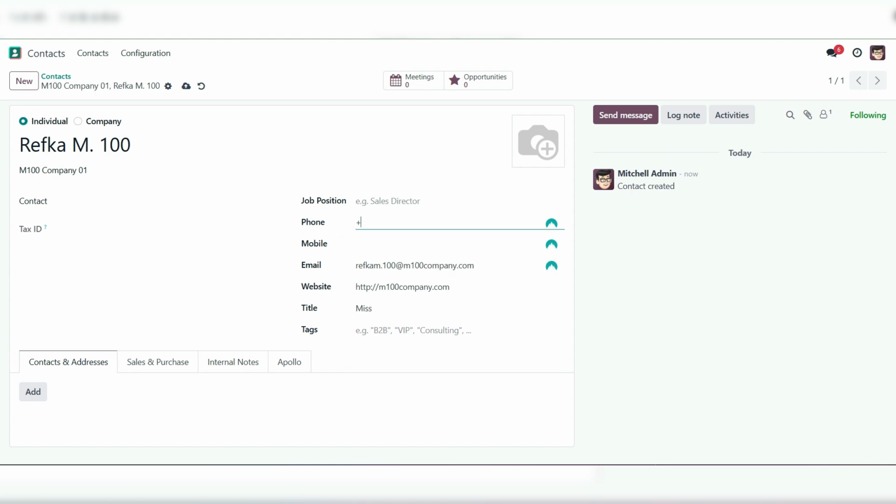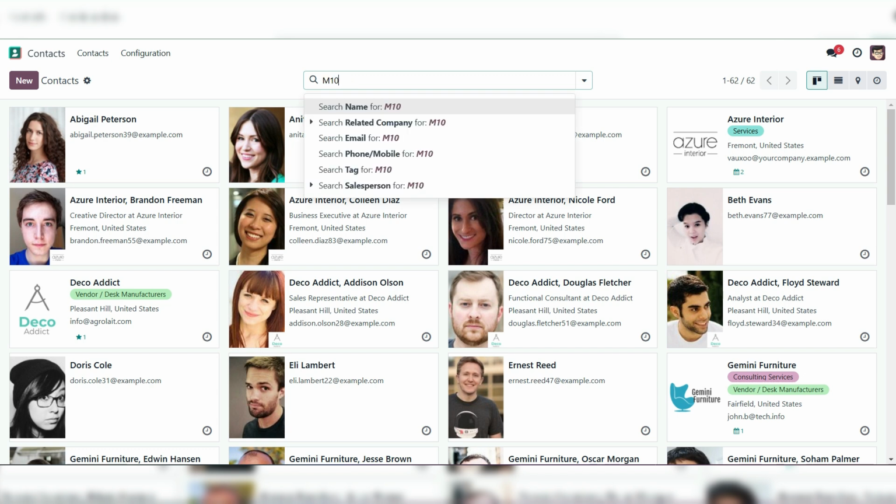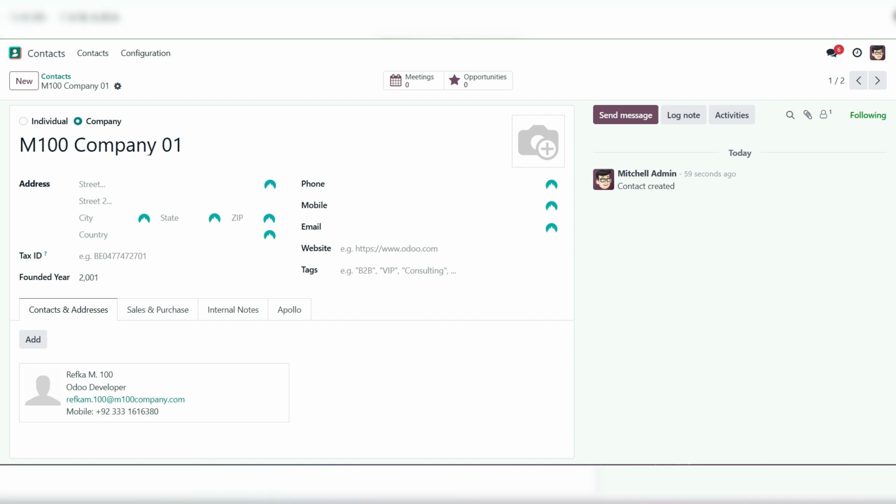Let me put the email and the phone number 1616380. Okay, mobile number here, job position Odoo developer. Okay, so as we mentioned, save and go back to M100.